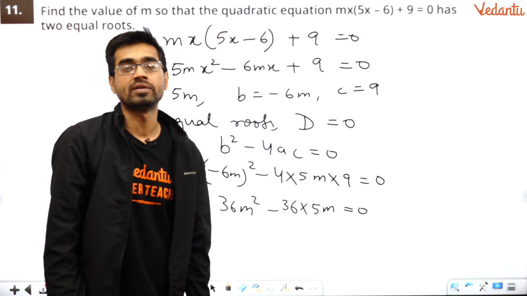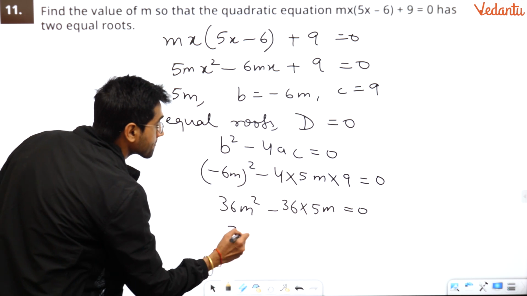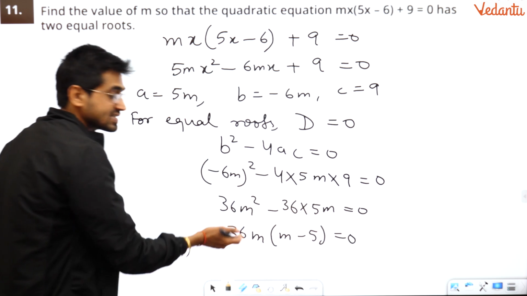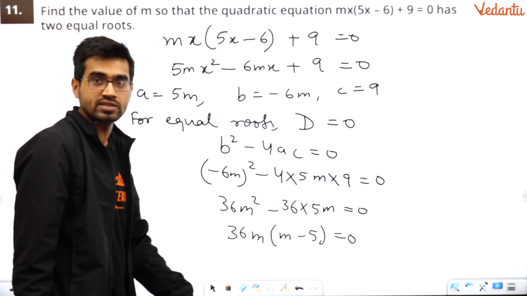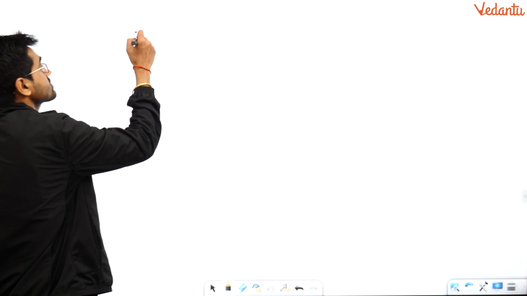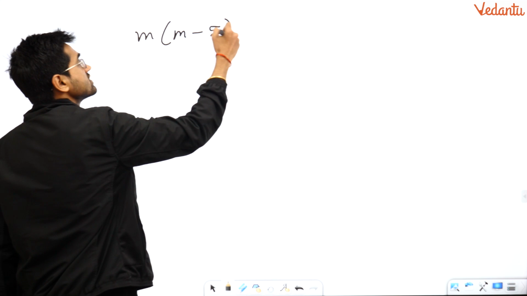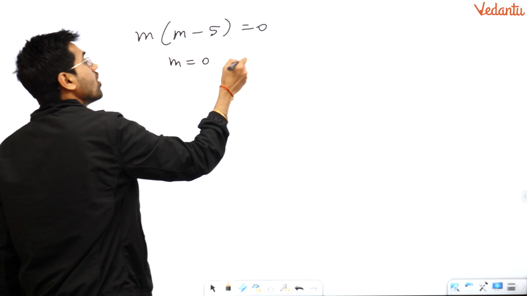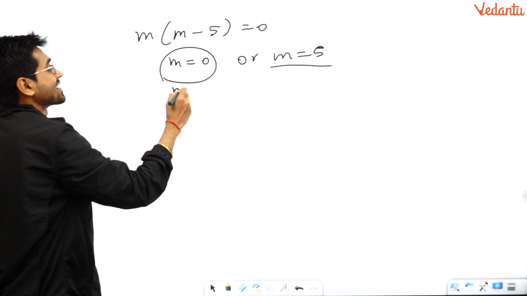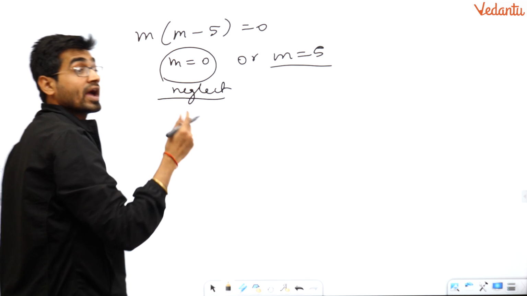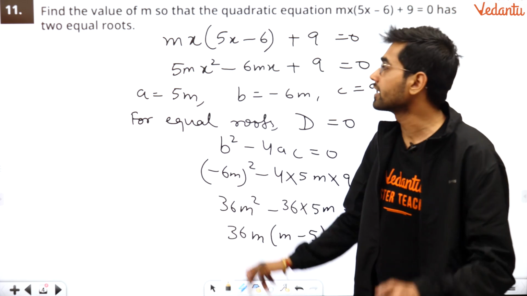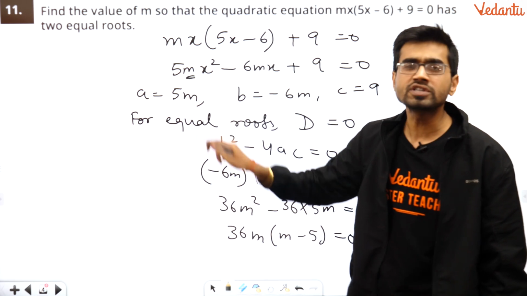Take 36 common. Why waste our time by multiplying? So m minus 5 will be left out. I have taken 36 common, so 36m into m minus 5 is 0. So either m is 0 or m is 5. But m cannot be 0. Neglect it. There should be a reason for it. Please check it. What is this m? It is the coefficient of x square.